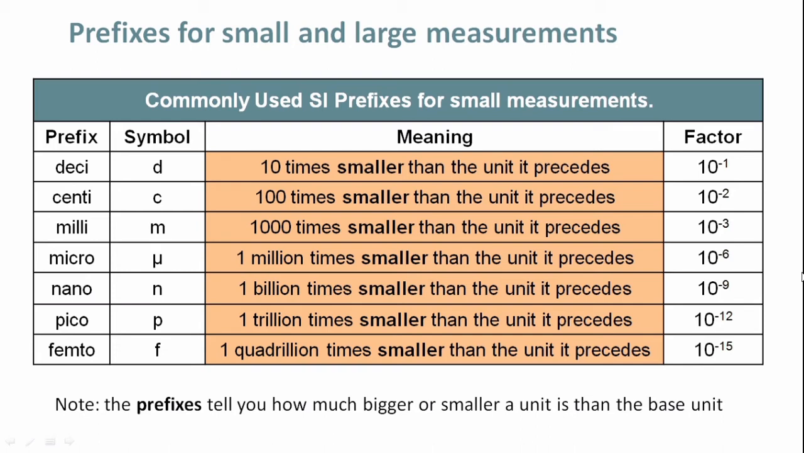Similarly, prefix centi is represented by symbol C, and the meaning is it is 100 times smaller than the unit it precedes. So centi is equal to 10 power minus 2. Similarly we have milli, micro, nano, pico and femto.